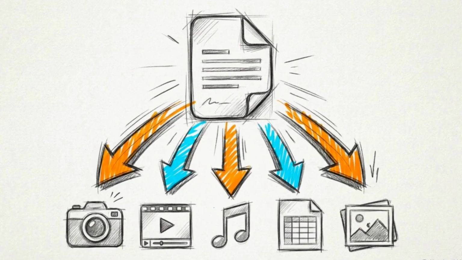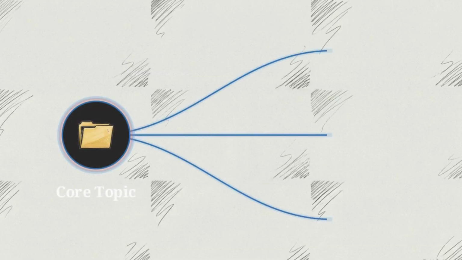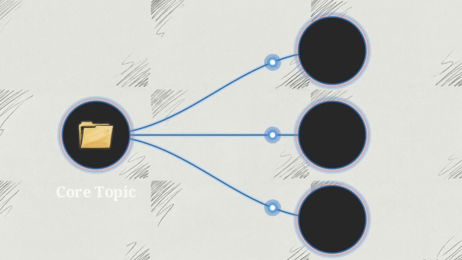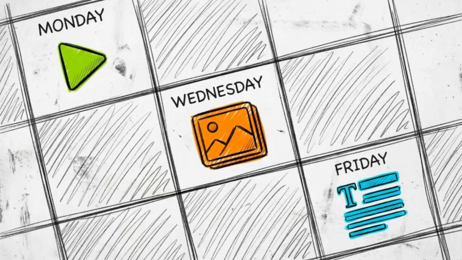Step number 5 is the repurposing rule. This is how you fill your newly structured calendar without having to come up with 30 new ideas a month. This node tree illustrates how one core topic from your idea bank is split into 3 distinct pieces of content: a video script, a carousel, and a text post. Strategic repurposing adapts the core message to fit the native language and user behavior of different formats.